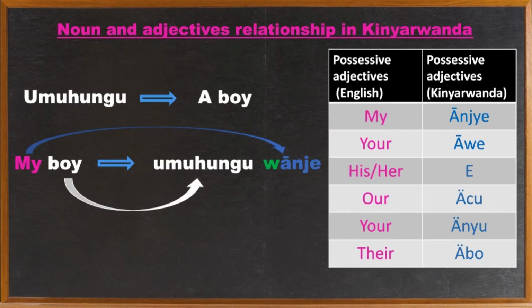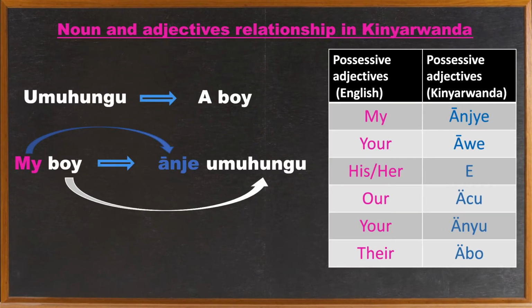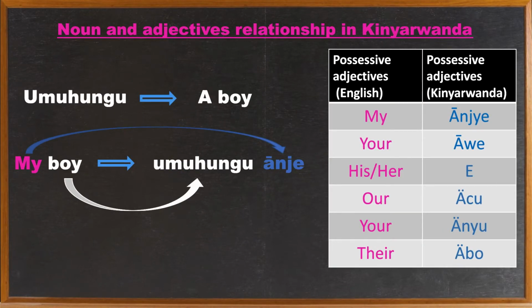Okay, so just to recap, you have to reverse the order. You start with a noun and then you end with a possessive adjective, and at last you modify the adjective depending on the noun that you have. So to keep things very simple, you will not learn all the possessive modifications. For example, for objects like a bag or a tree or a house, these are objects.